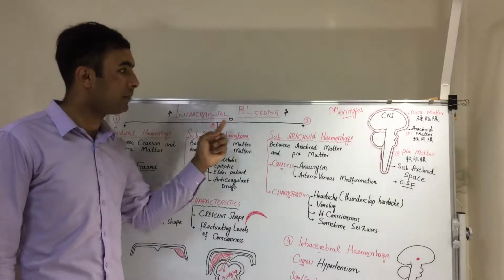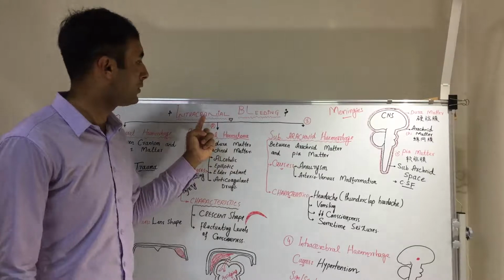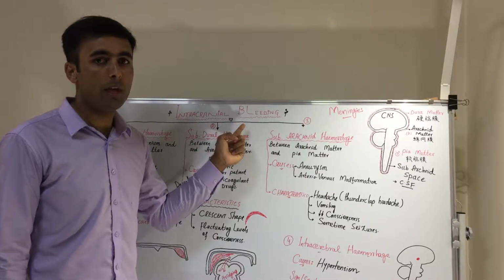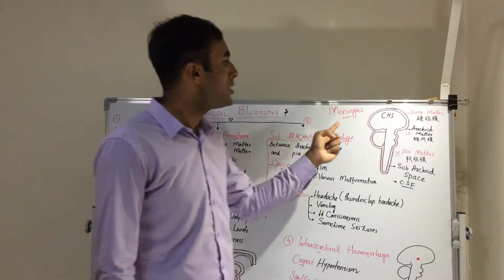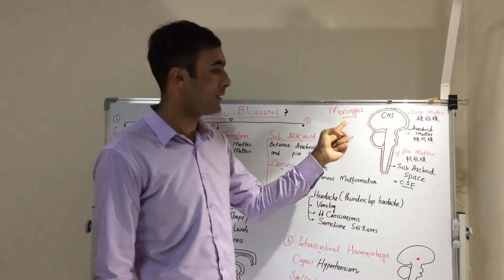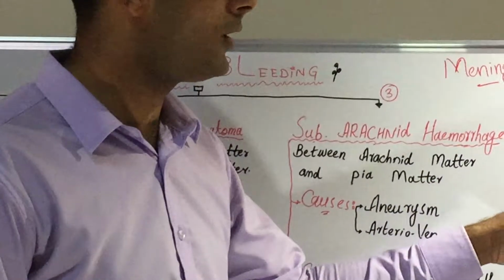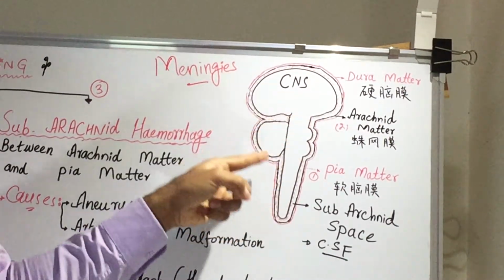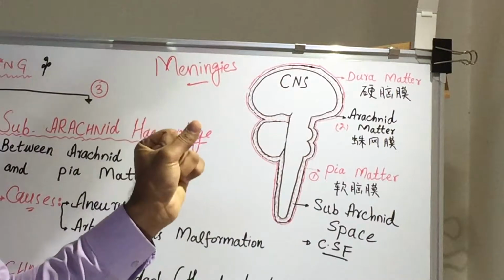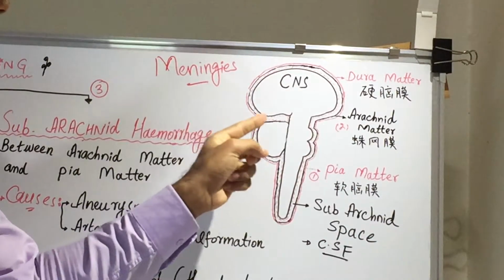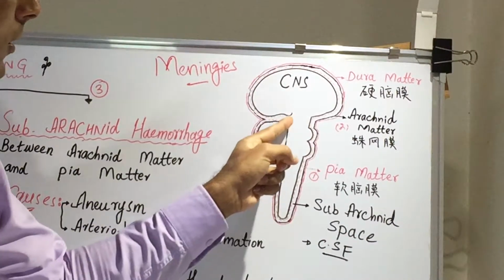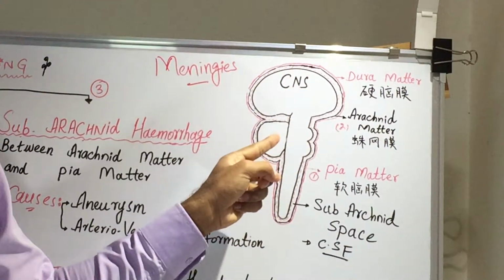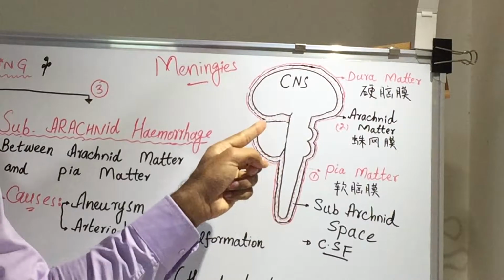To explain intracranial bleeding or cerebral bleeding, first of all, we have to understand the meninges. There are different layers around the central nervous system, and these different layers all together are called meninges. Now, this black diagram which I have drawn is the central nervous system. As you know, the central nervous system has many parts.